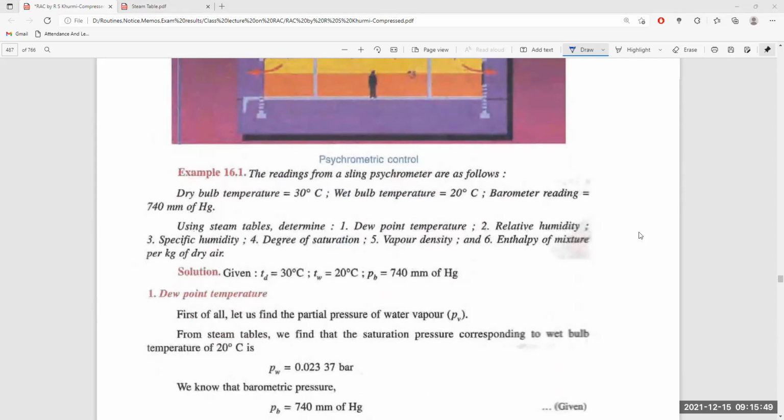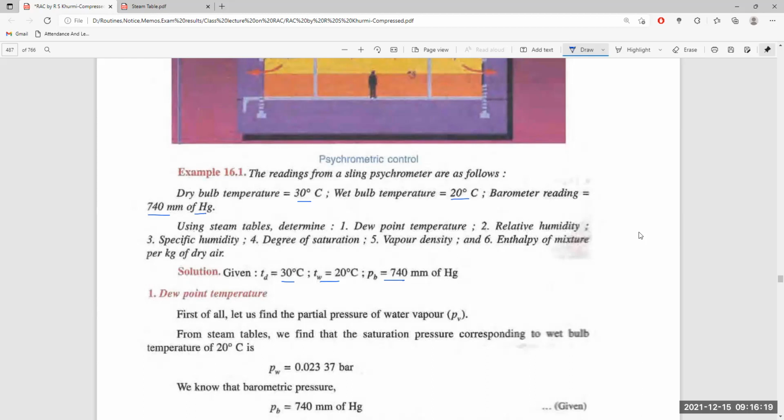Dry bulb temperature is 30, wet bulb temperature is 20, barometric reading PB is equal to 750 millimeter of Hg. We are supposed to determine dew point temperature, relative humidity, specific humidity, degree of saturation, vapor density, and enthalpy of the mixture. TD, TW and PB are given. First of all, find the partial pressure of water vapor, PV.